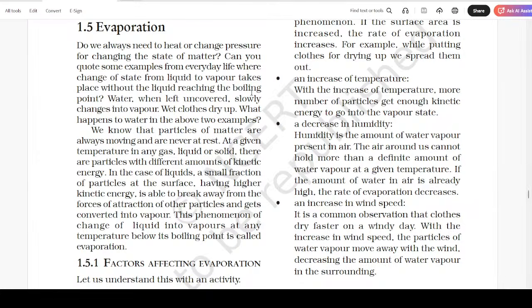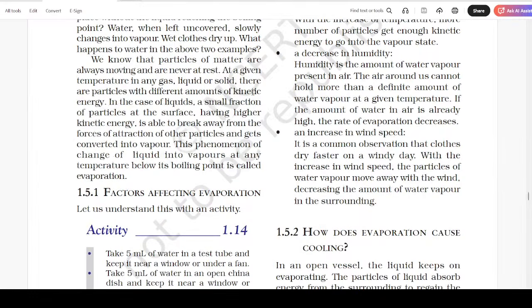We know that particles of matter are always moving and are never at rest at a given temperature in any gas, liquid or solid. These are the particles with different amounts of kinetic energy. In the case of liquids, a small fraction of particles at the surface having higher kinetic energy is able to break away from the forces of attraction of other particles and gets converted into vapor. This phenomenon of change of liquid into vapor at any temperature below its boiling point is called evaporation.